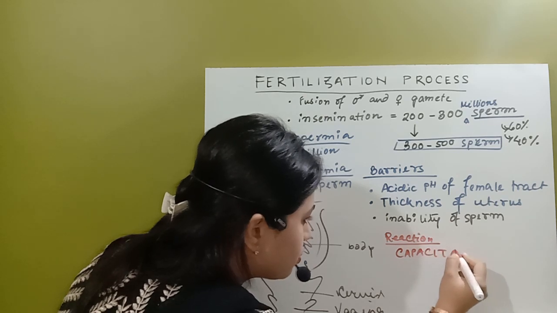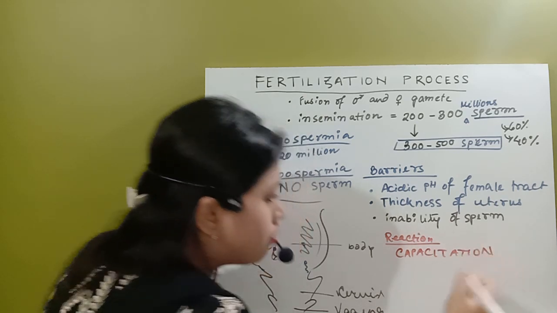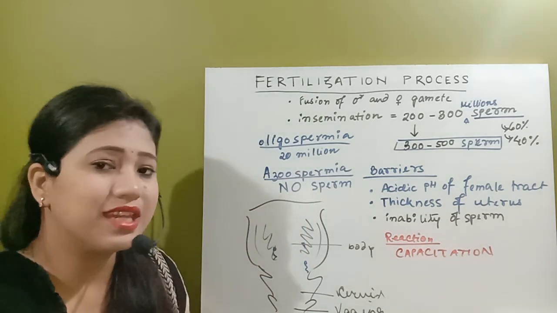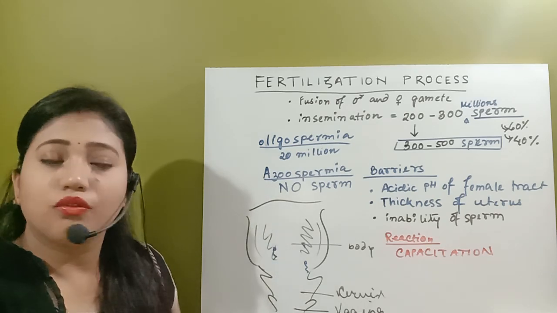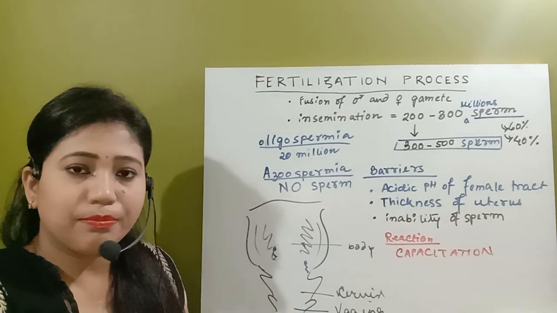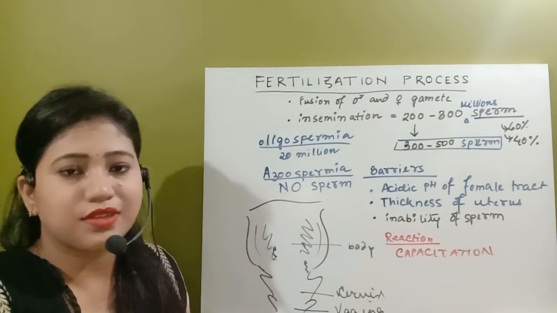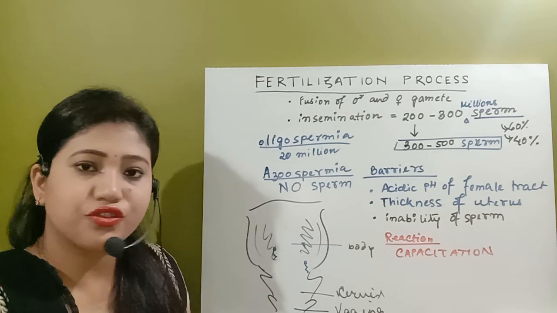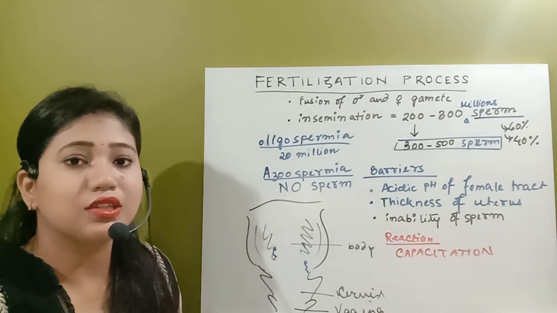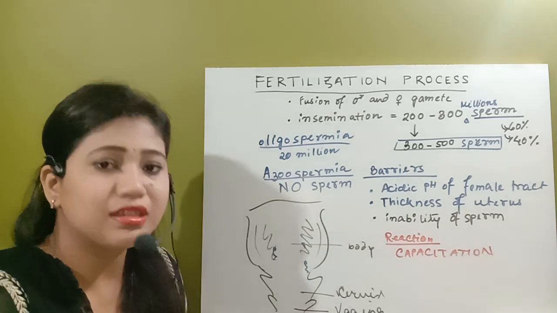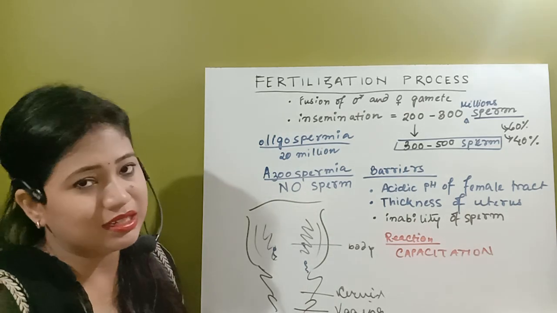Very important. As I have already told you, what is the decapacitation reaction in the male reproductive system. Just recall a little bit. In the male reproductive system, inside the seminiferous tubule, the spermatozoa are formed. After that, whenever they go to the epididymis, they start to get activated.